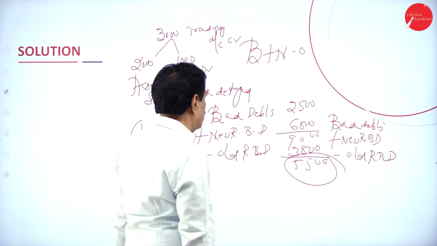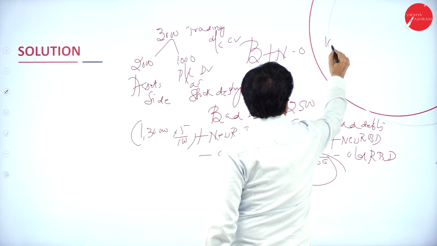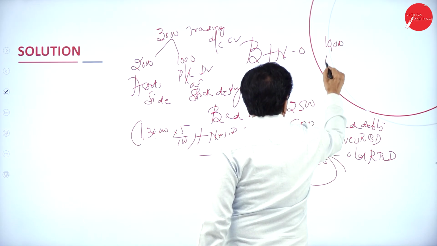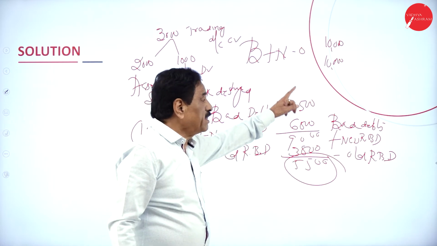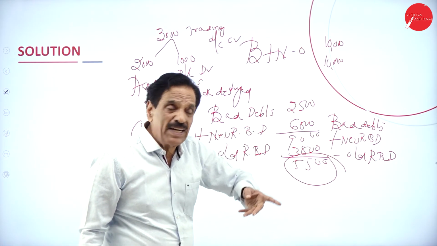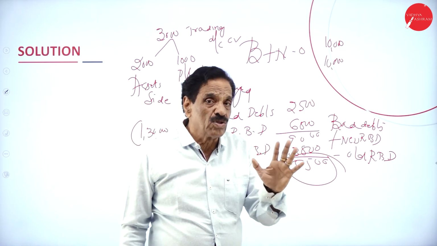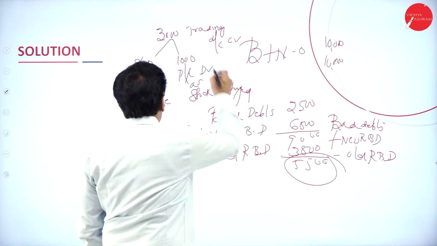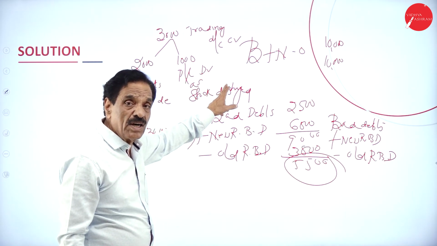Regarding the stock destroyed, I'll give one more example. If the stock destroyed is 10,000 and we receive 10,000 only, how to treat it? 10,000 on the trading account credit side, another 10,000 on the asset side of the balance sheet. No loss, no gain. Here, your stock destroyed is 3,000. How much do you recover? 2,000. How much could you not recover?